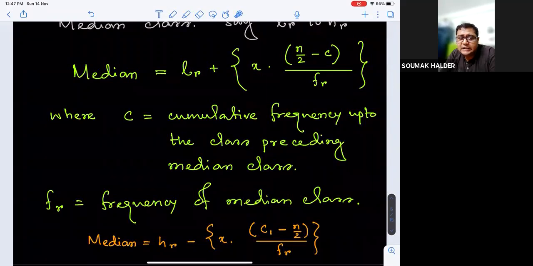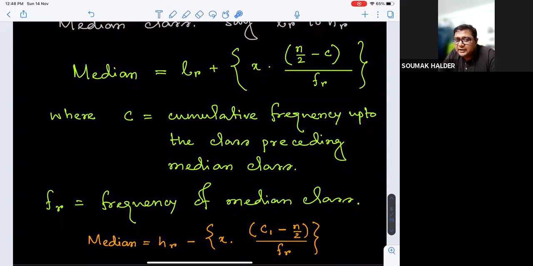If it was individual observations, the median would simply be found by arranging the observations into an array. The middlemost observation would be the median. And if there is no single middlemost observation, then the two observations in the middle will have their arithmetic average as the median. Like if you have 10 observations, 1, 2, 3, 4, 5, 6, 7, 8, 9, 10, instead of one middlemost observation we have two observations in the middle, 5 and 6. So their average would be the median, right?